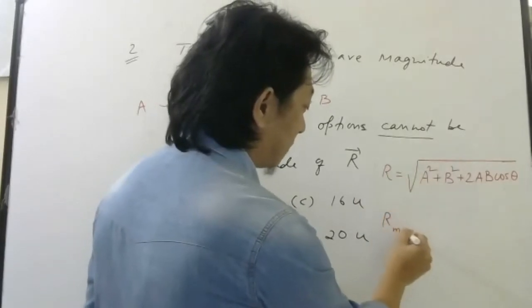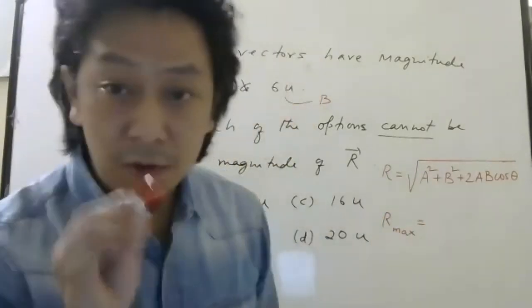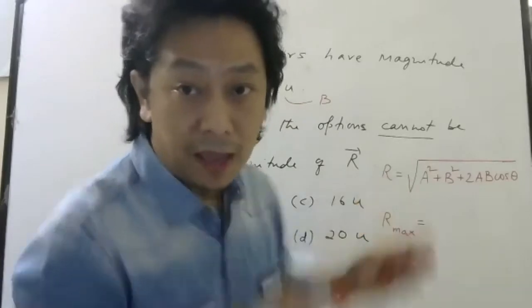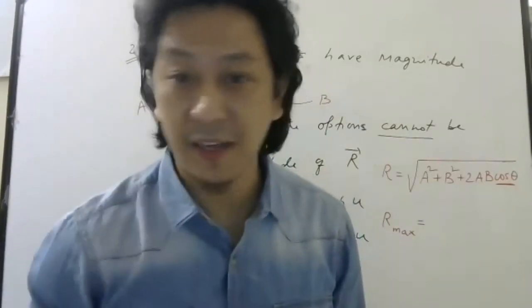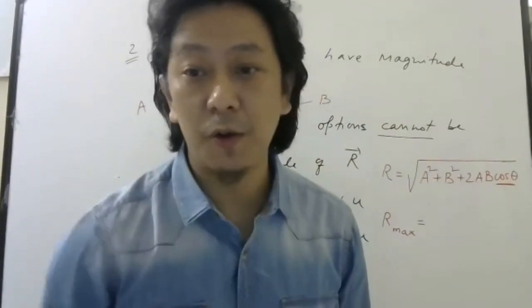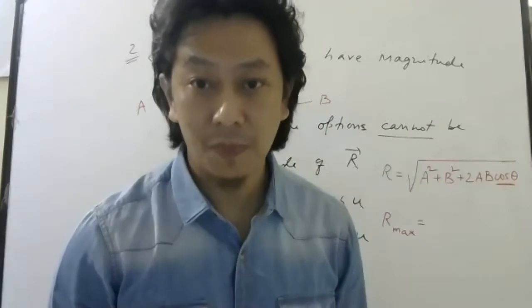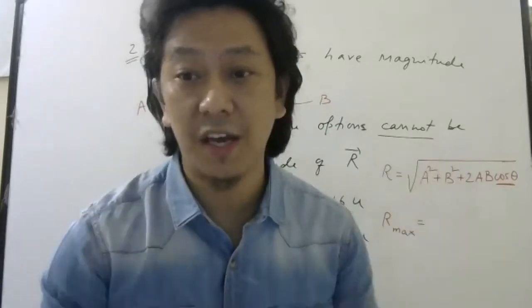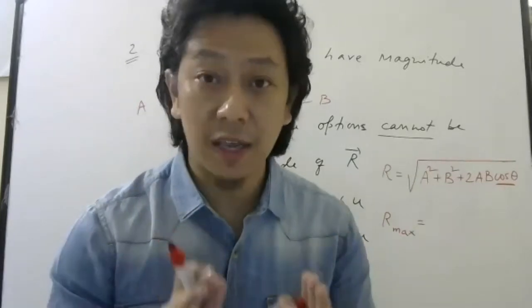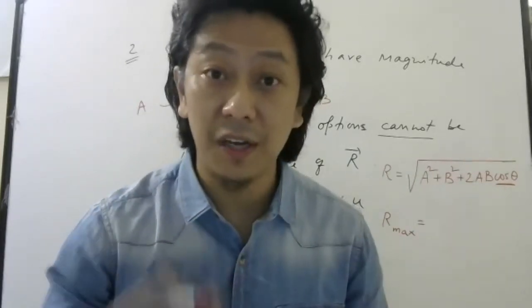So let me find the maximum value of resultant. When will R be maximum as you change theta? When cos theta is maximum. What is the maximum value cos theta can have? Cos theta can never have any value greater than 1.